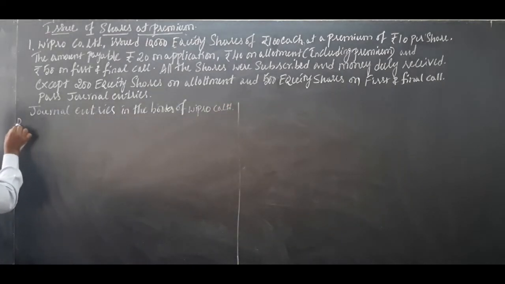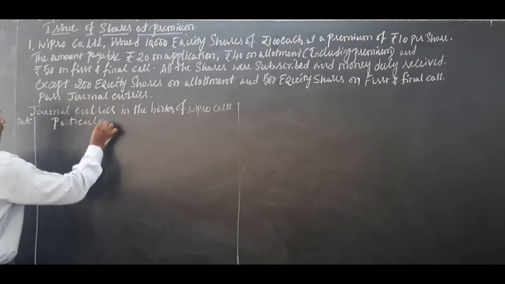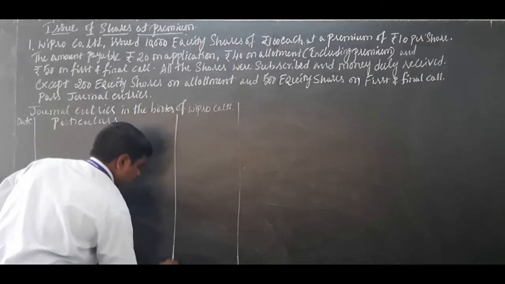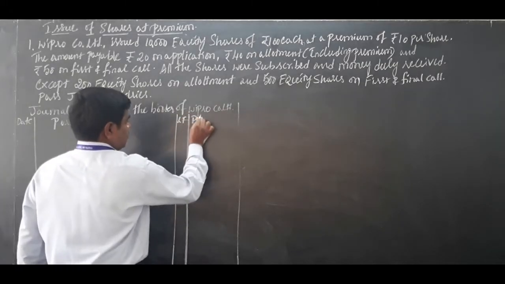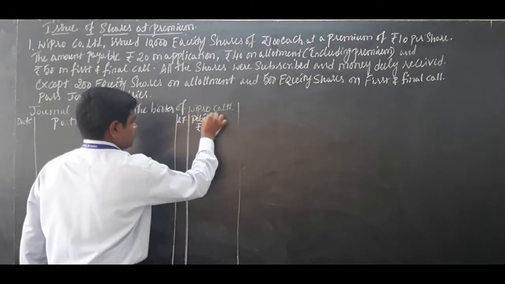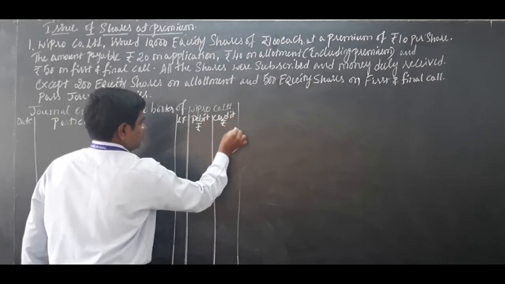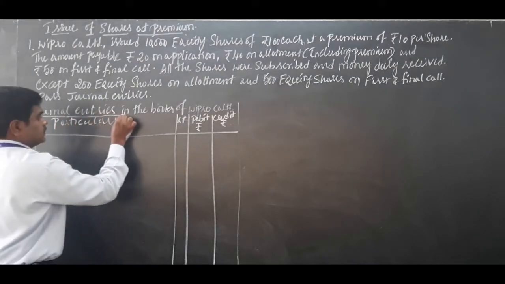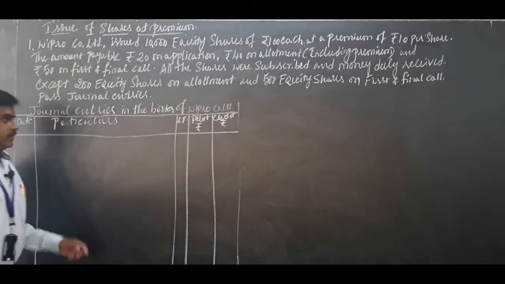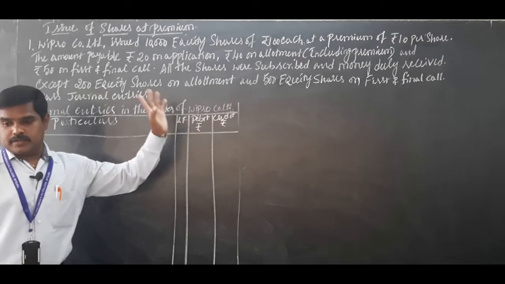Of course, first date, particulars, LF ledger folio, debit rupees, credit rupees. Draw columns for one page. Okay, so date, particulars, ledger folio, debit rupees and credit rupees.